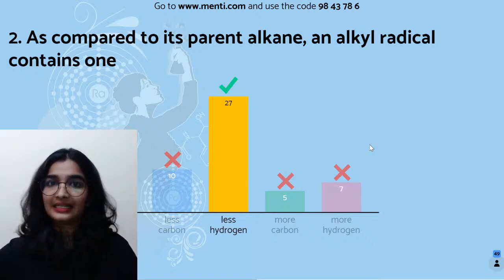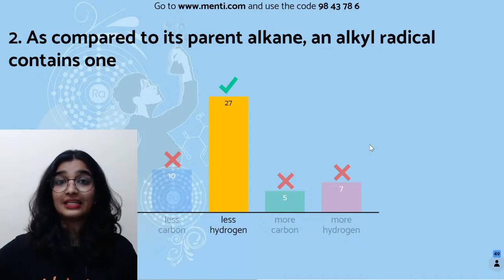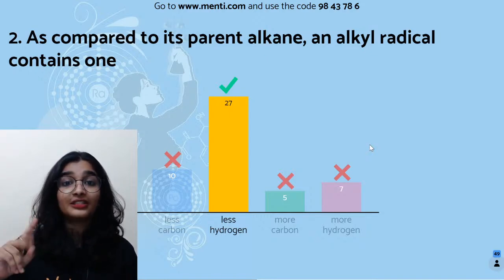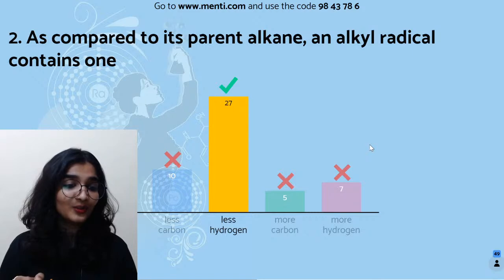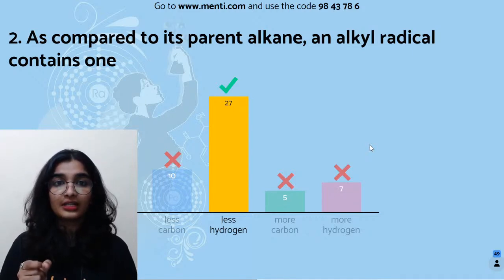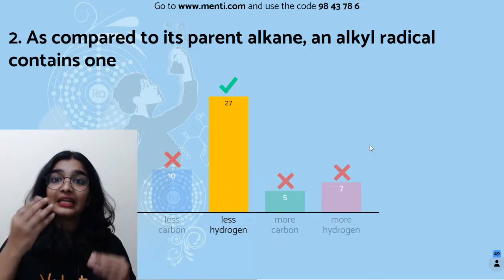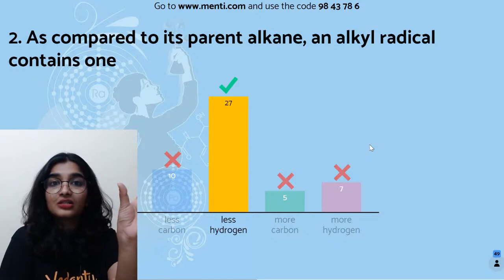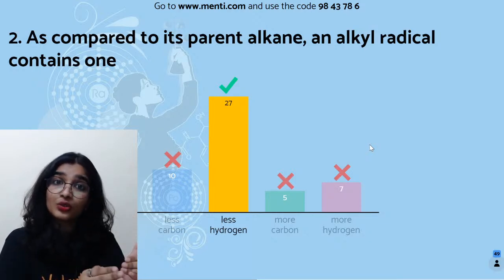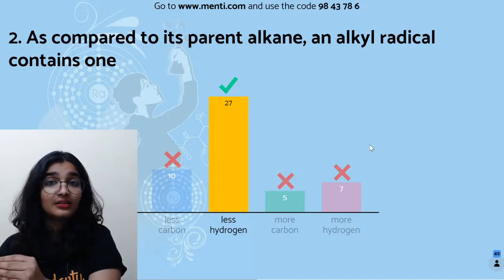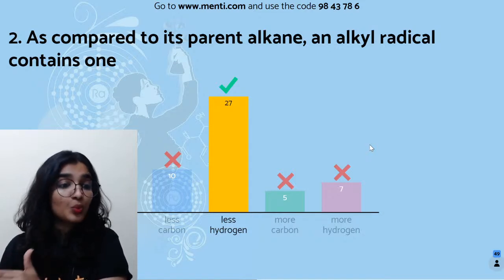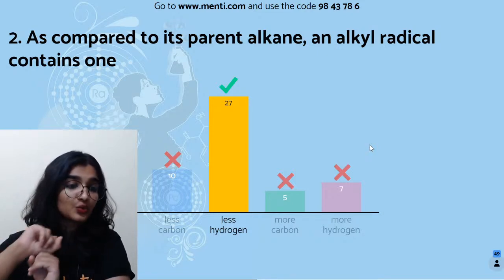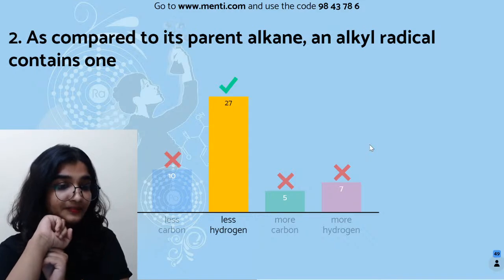Methane, methyl. CH4, CH3, right? So what is the difference? One less hydrogen, right? So as compared to its parent alkane, an alkyl radical contains one less hydrogen. See, the general formula of alkane is CnH2n plus 2. But the general formula of alkyl is CnH2n plus 1. So one less hydrogen. Correct.